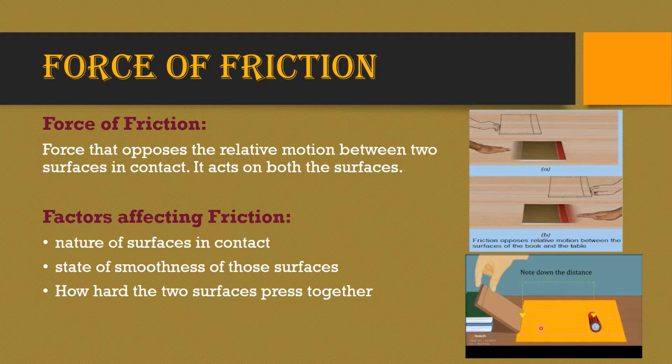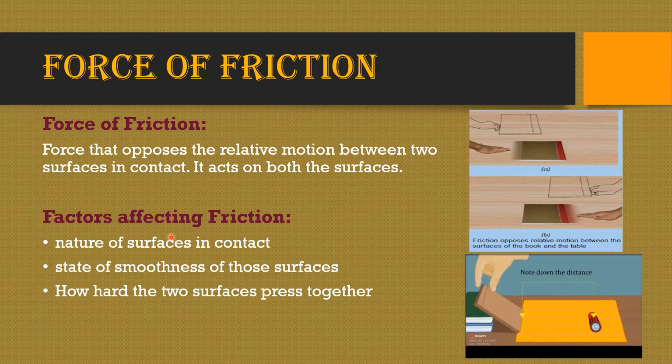Here in the second example, we saw that the force of friction depends on the surface. On the rough surface, the distance was less. On the smooth surface, it was more, right? What was more? The movement of the object. Therefore, the friction was less on smooth surfaces and greater on rough surfaces.